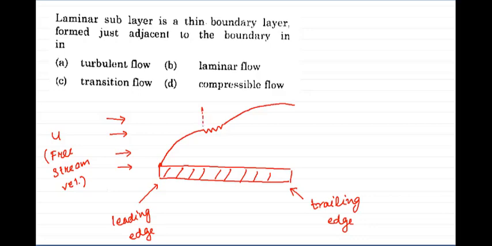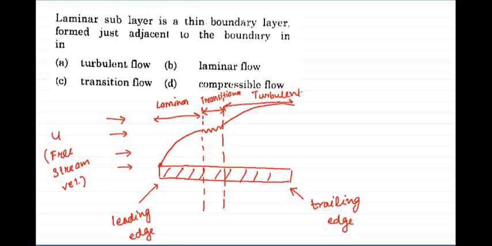So let us designate the regions. Okay sir. This part will be laminar, this part will be transitional, and from here it will be turbulent part.